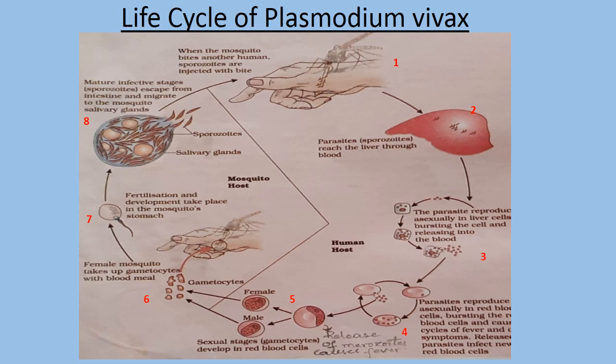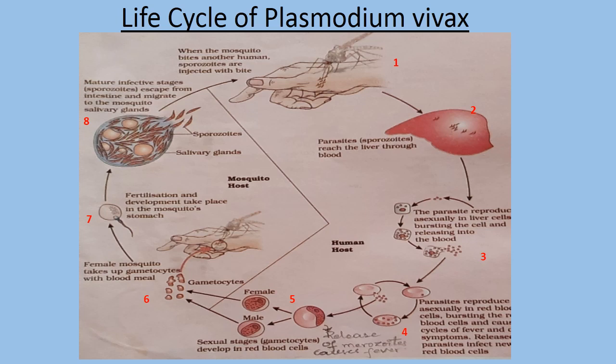So the next step is fertilization and development. Fertilization of the male and female gametes actually takes place in the mosquito stomach, so that the fusion occurs in the mosquito stomach. As soon as development takes place from the gametocytic stage, they reach the sporozoite stage, so that they will escape from the intestine, and the sporozoites will be stored in the salivary gland of the mosquito.